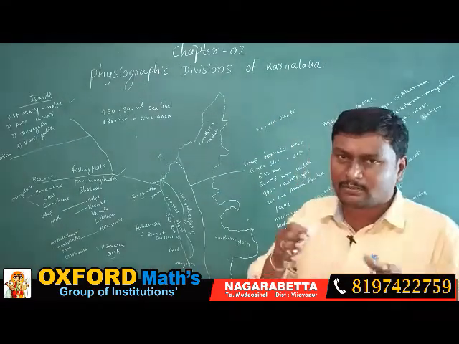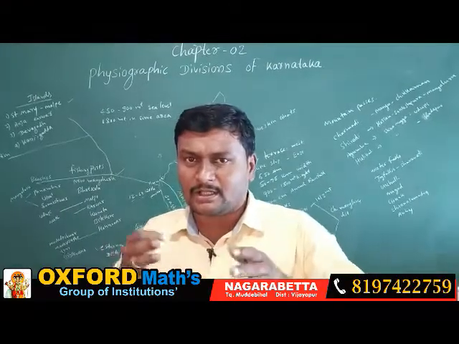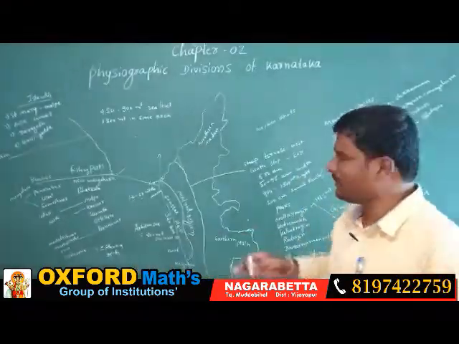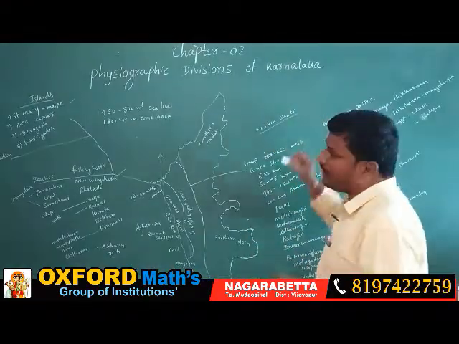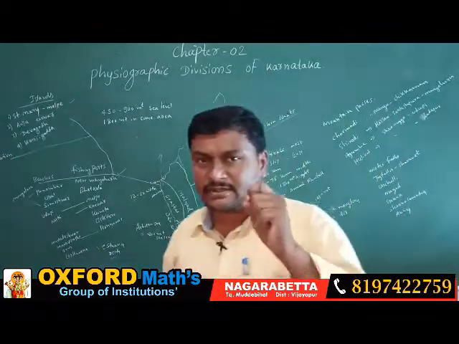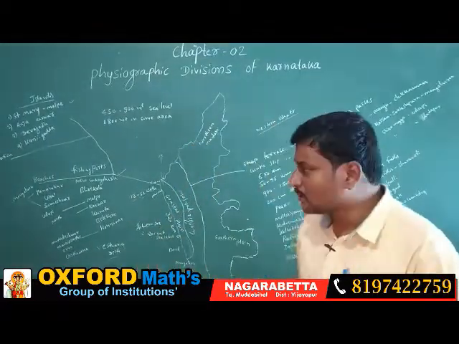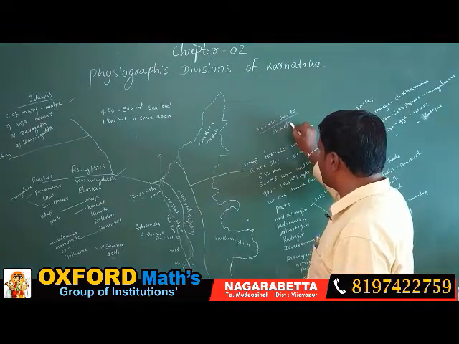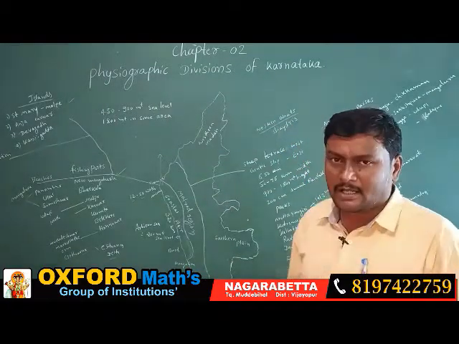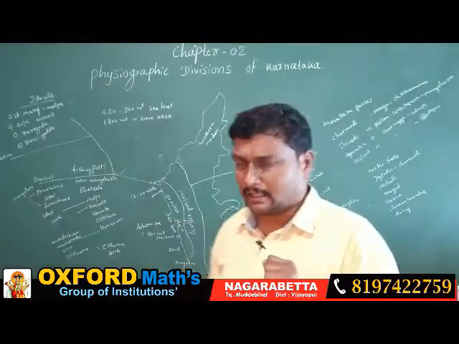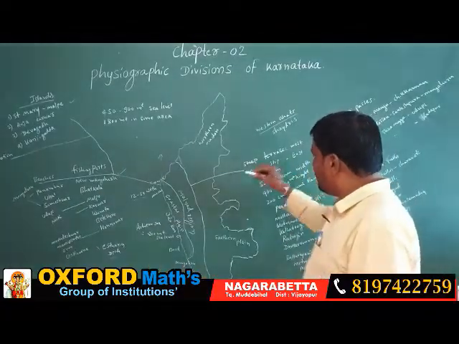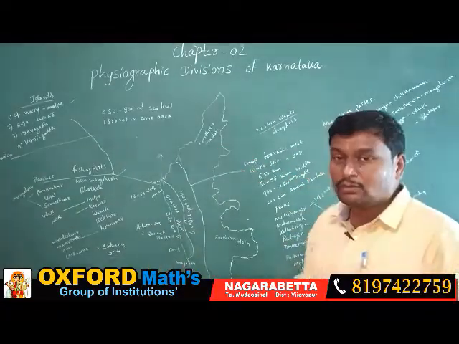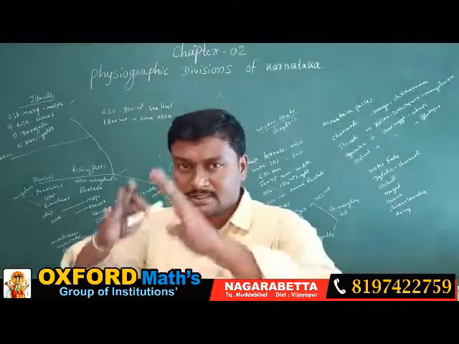Ghats means what? Mountains which are parallel, continuous mountain ranges, are called Ghats. The Western Ghats of Karnataka are also called the Sahyadris. These are called Sahyadris in Maharashtra as well as in Karnataka. So how was this Malnad region formed?